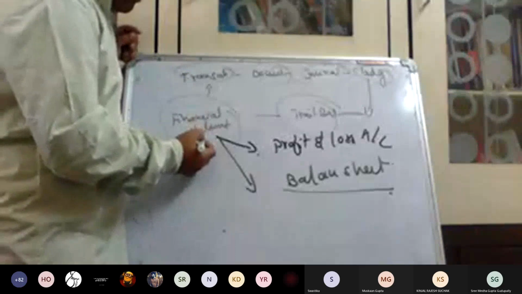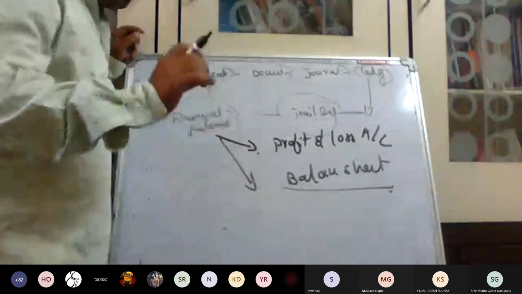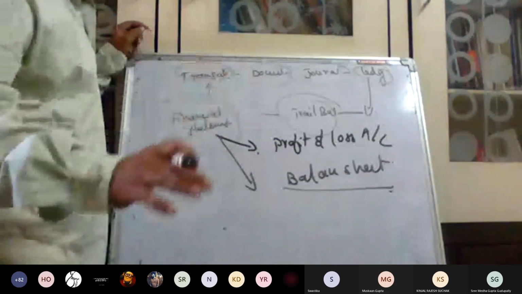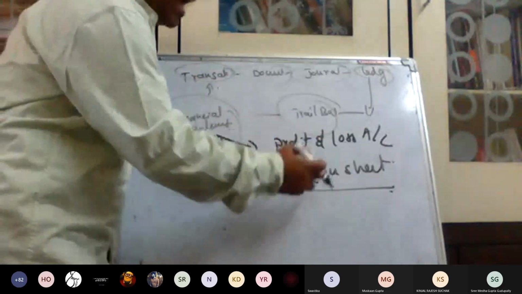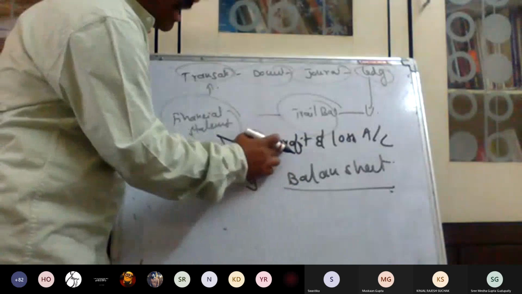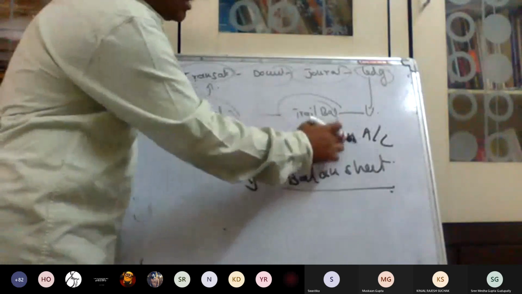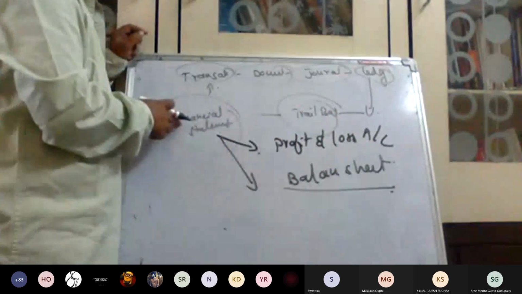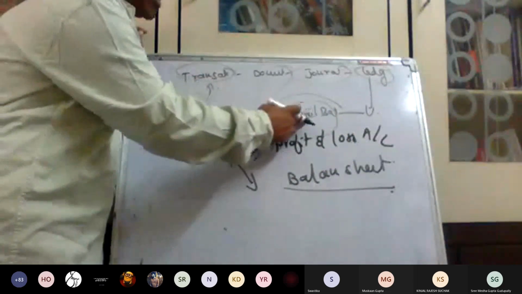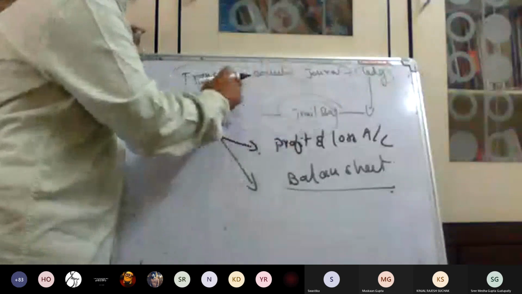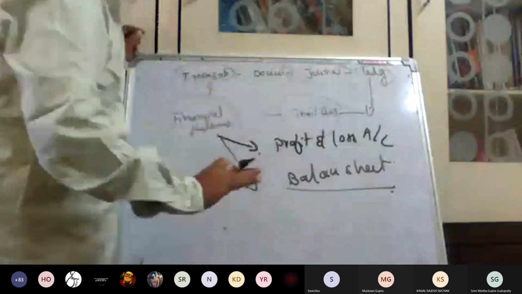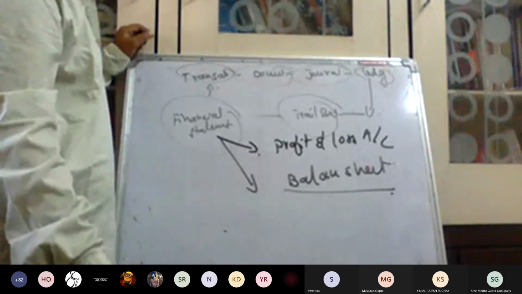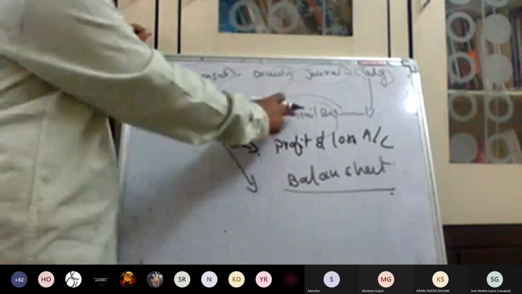See here. Financial statements: in general we can say they are to know the final result. Here in the business organization, the final result includes the profit and loss account and balance sheet. Whether the organization has a profit or loss will be known with the help of the profit and loss account on the basis of the trial balance information. After the trial balance, we know only the total debit and total credit, but we don't know how much profit or loss the organization earned. That information is not available in the trial balance.